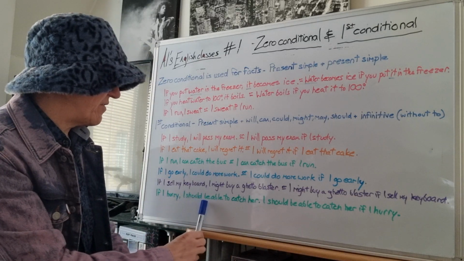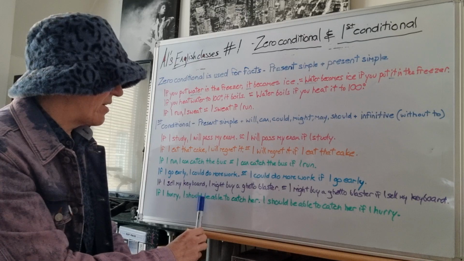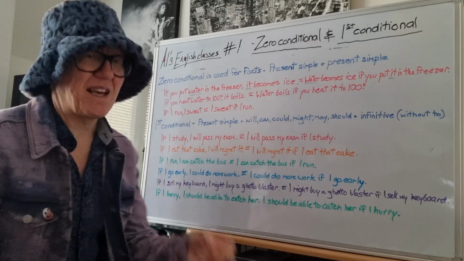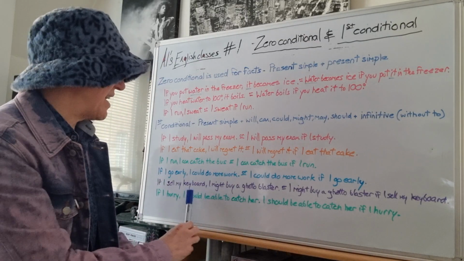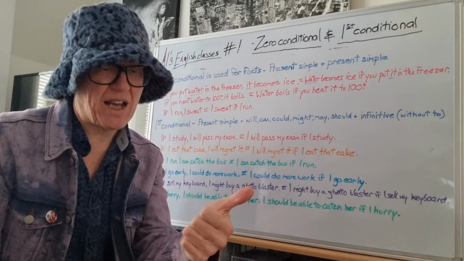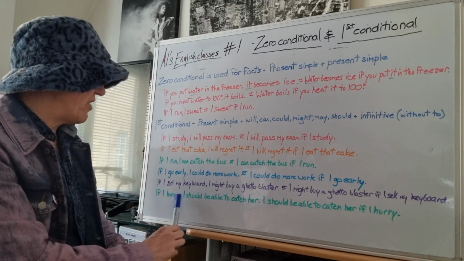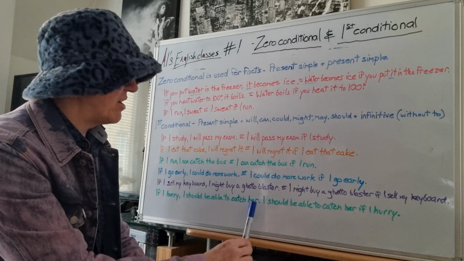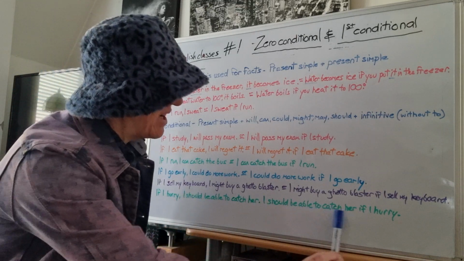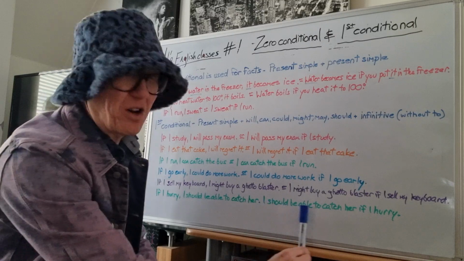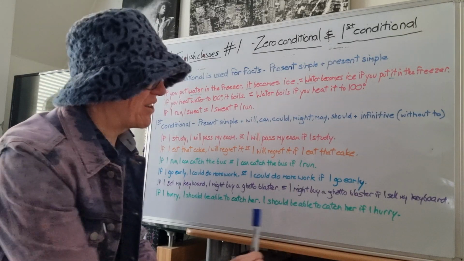Notice you have to use an infinitive, and this time, be able to, because we can't say I should can, so we say I should be able to. Check out the video on can, could, and be able to for ability and permission. If I hurry, I should be able to catch her. I should be able to catch her if I hurry. Remember, no comma when you start with the main clause.